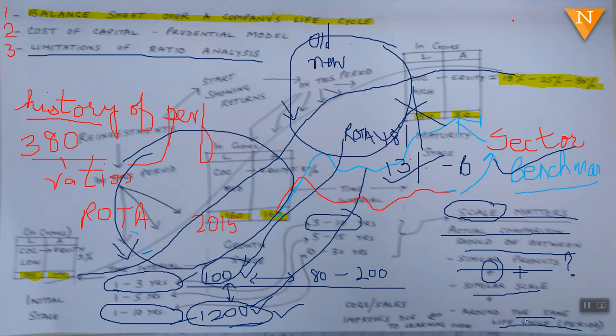Because these ratios, say cost of goods sold to sales ratios, they improve due to the learning curve. So there is an inherent learning. So this is how you have to look at the ratio analysis figures, and you have to have a broad time horizon, not like the stock exchange mentality, morning profit, evening losses.